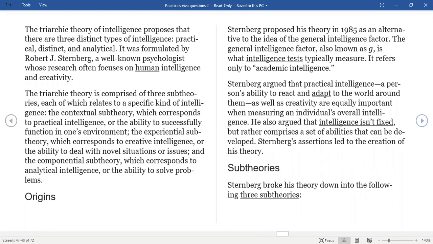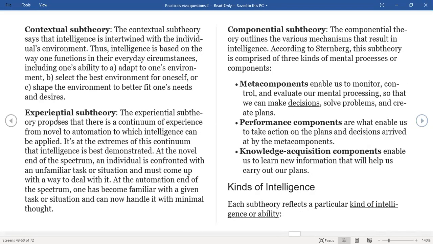So subtheories, all this that we have, I'll give a gist again. Now, contextual, experiential, and componential subtheory.